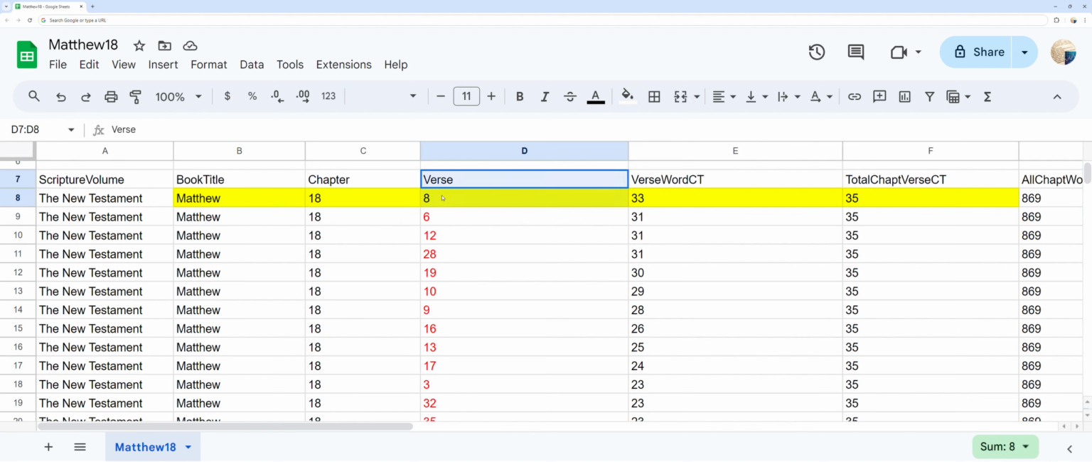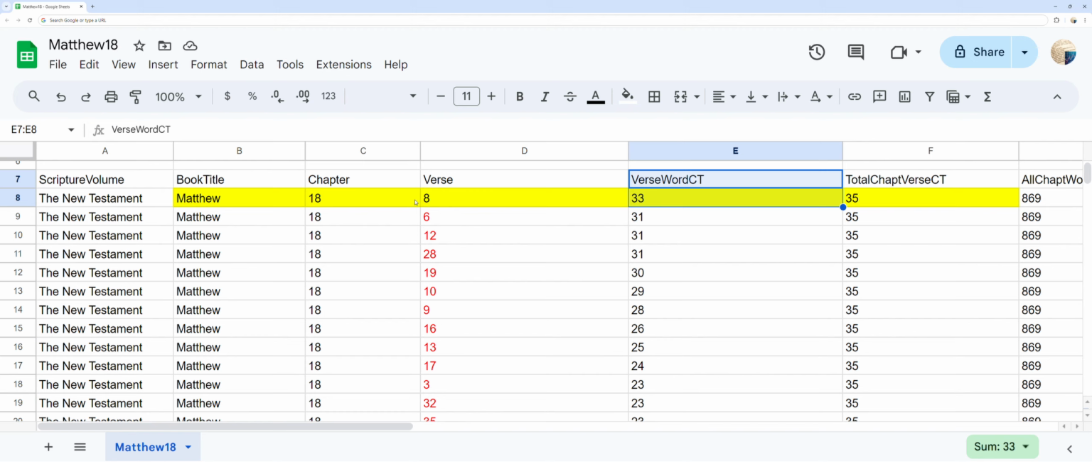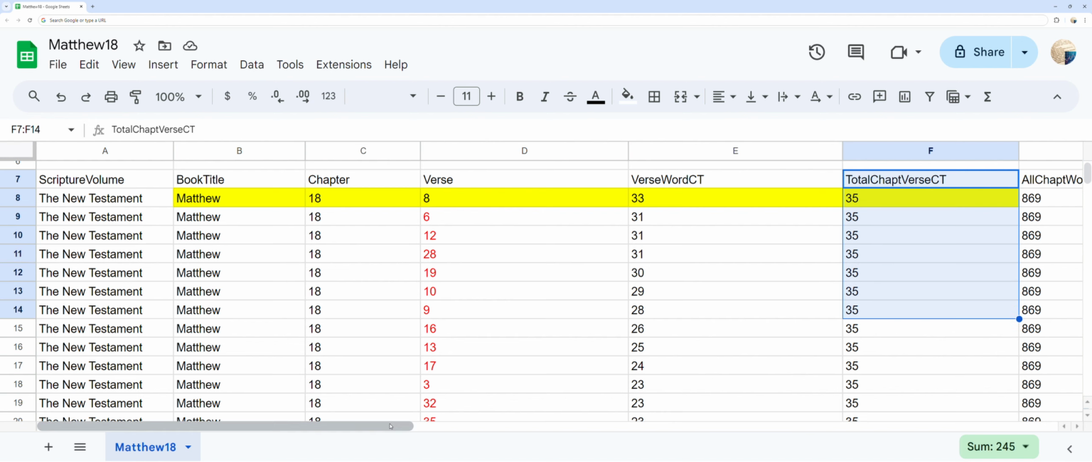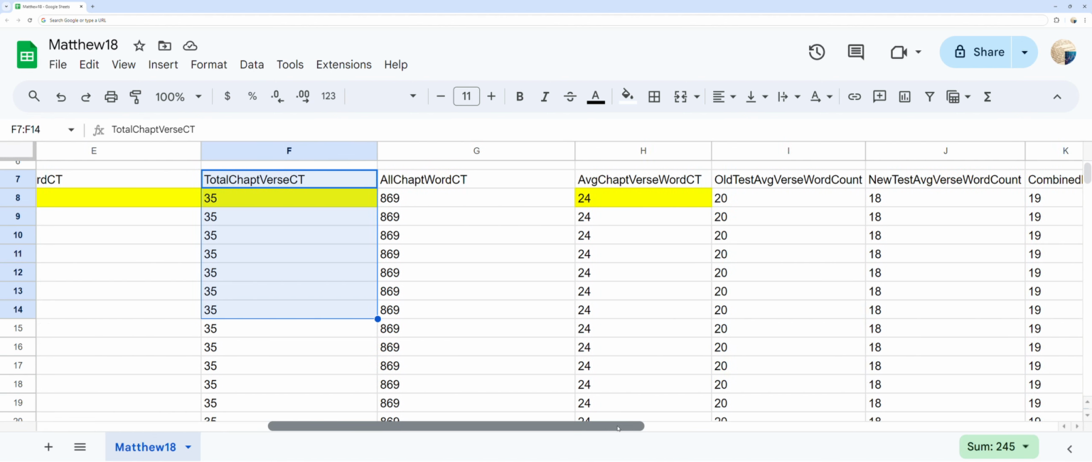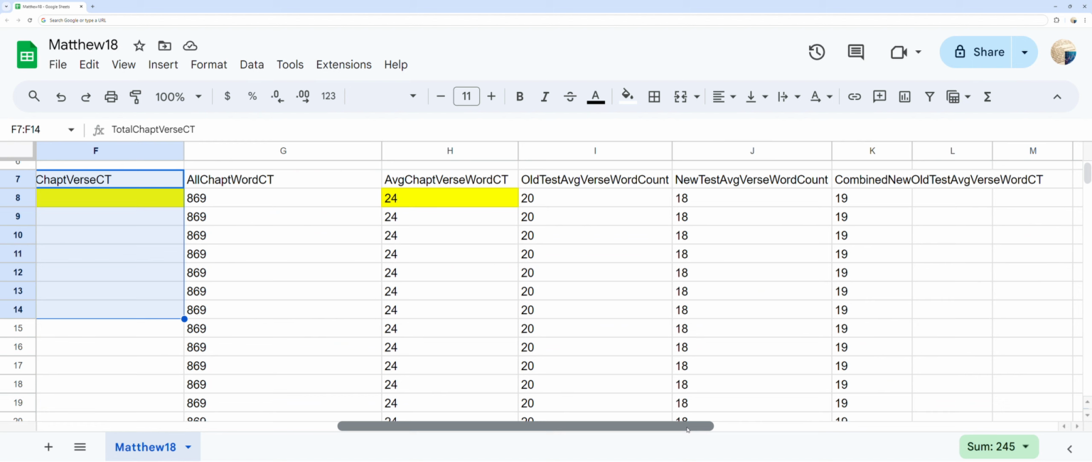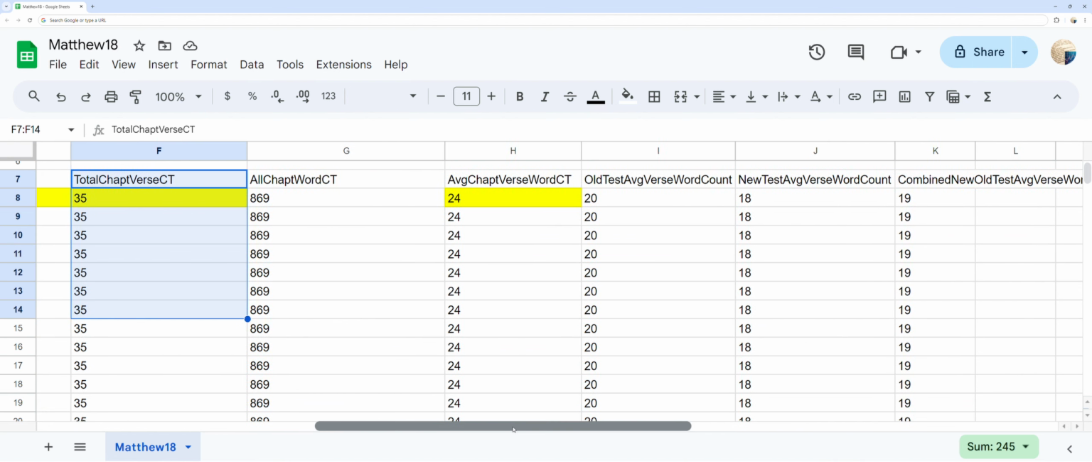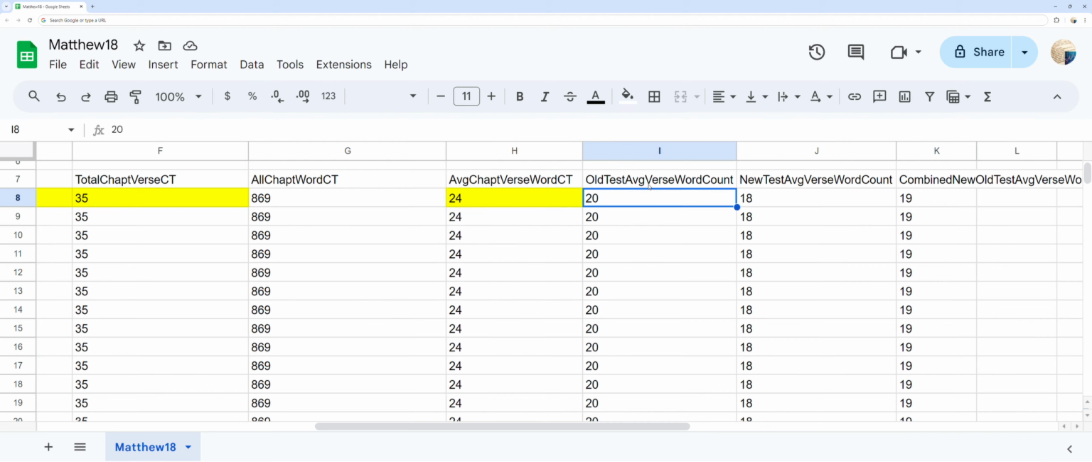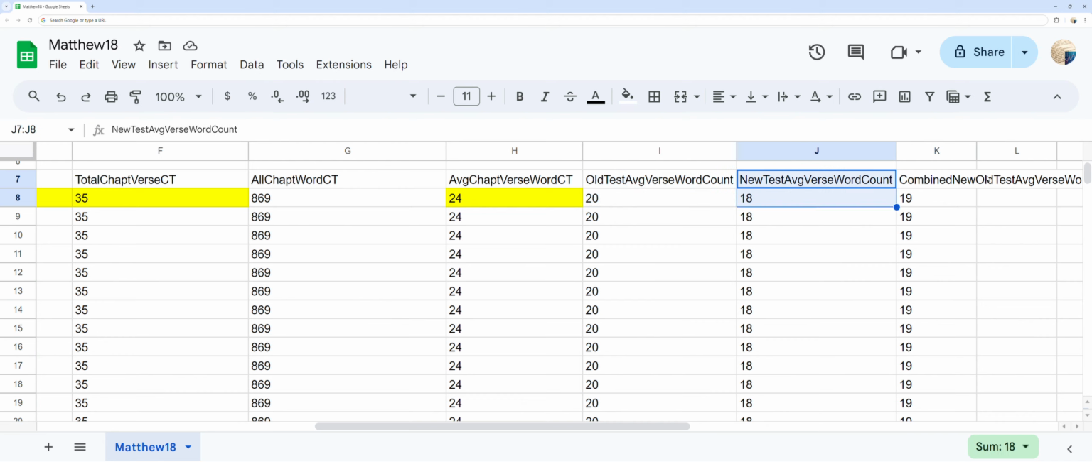You can see the Matthew chapter 18 verse total count at 35 verses. The average of all of Matthew chapter 18 verses is 24 words per verse. As well as the average verse word counts for both the complete Old Testament, New Testament, and both combined, to get a comparison of Matthew chapter 18 word per verse count comparisons.